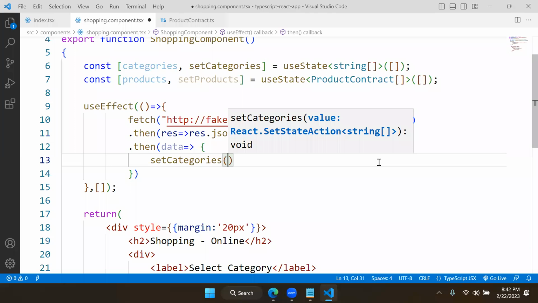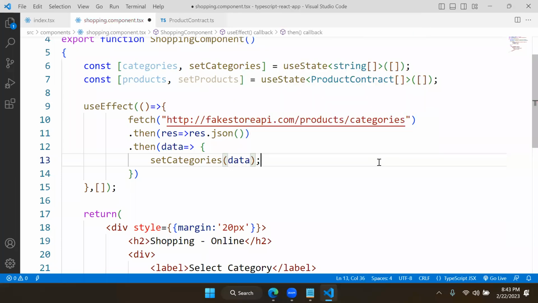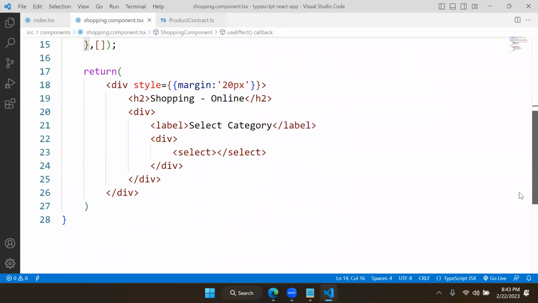This is good. Actually, earlier, your problems are resolved at runtime, not at compile time. At runtime, it will show an error saying that there is no property called title. It will say that it is not a string. We have to avoid that now, and that is already avoided by using this technique. Now whatever data is there, you send into it. That is categories. Now we need to print all these categories in a dropdown.